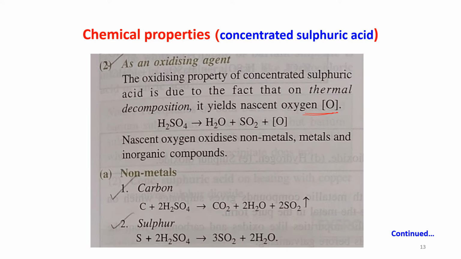Okay. See here, when sulfuric acid is reacting with a non-metal, say carbon, it is giving you CO2, H2O plus SO2. Okay. That means what? Carbon is now becoming CO2. So this sulfuric acid is oxidizing carbon to CO2. So sulfuric acid is acting as an oxidizing agent. Sulfur plus H2SO4, it is giving you SO2 plus H2O.